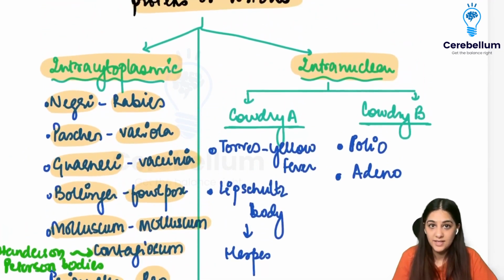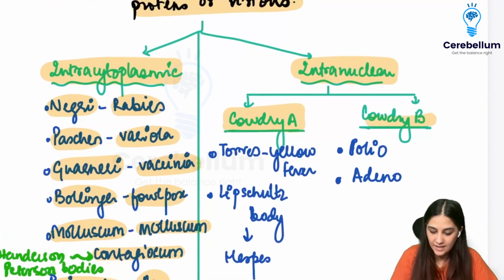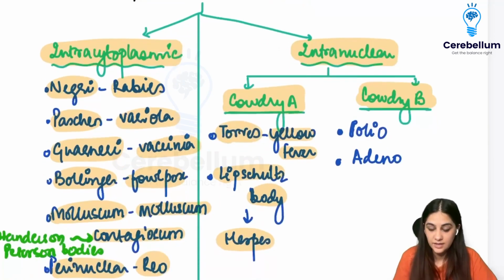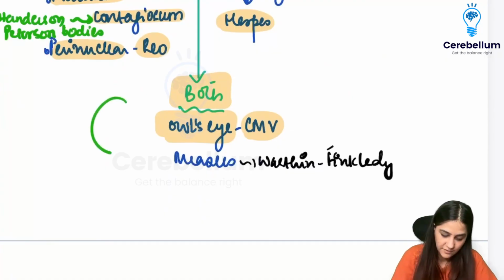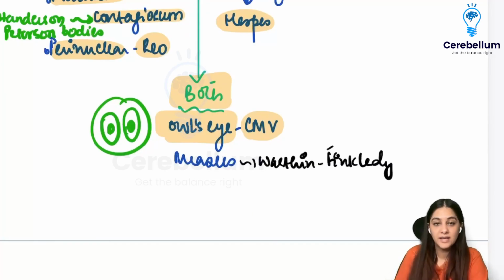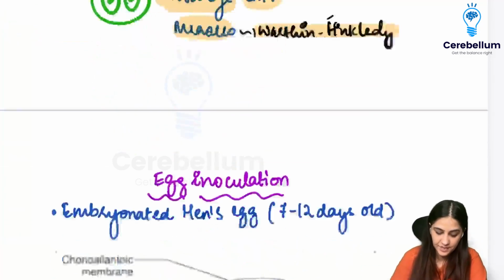Coming to your intranuclear, it has been divided into two types, Cowdry type A and B. In A, we have the Torres bodies, which is for yellow fever. We have the Lipschütz bodies, which is there for herpes, right? And then in B, we have the polio virus and then we have the adenovirus. Now, coming to both, we have CMV virus, which shows you the owl's eye appearance, a very famous big eyes of the owls. So it's like an owl's eye appearance. And then we have measles, which shows us the Warthin-Finkeldey cells, intranuclear and intracytoplasmic inclusion bodies, right?